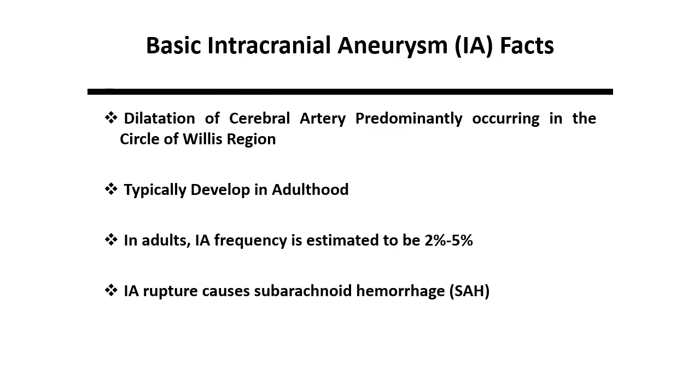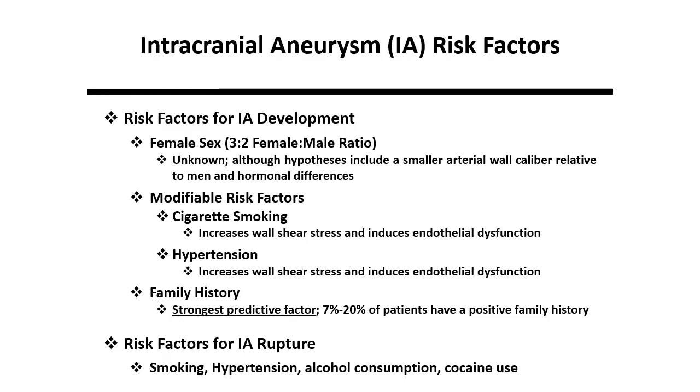Epidemiological studies have defined multiple risk factors for IA development and ultimately their rupture, leading to subarachnoid hemorrhage. IA is more prevalent in women than men, with roughly a 3-to-2 ratio. Although the precise reason for this sex-specific difference remains poorly characterized, it is thought to relate to hormonal differences and smaller arterial wall caliber in women.